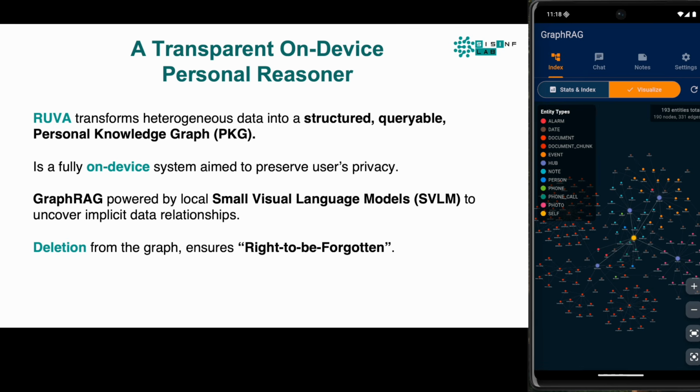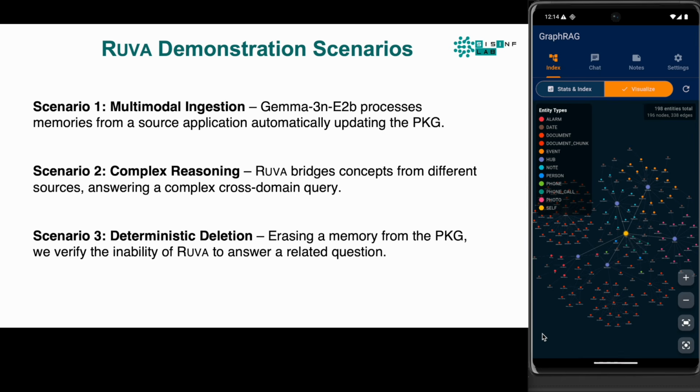Adopting this architecture also ensures the much discussed right to be forgotten. Deleting something from the graph makes RUVA not consider it for further reasoning. We demonstrate RUVA's functionalities through three real-world scenarios. First, we show the multimodal ingestion through Gemma 3. Then, we show RUVA's advanced reasoning capabilities. And finally, we show the deterministic deletion mechanism.